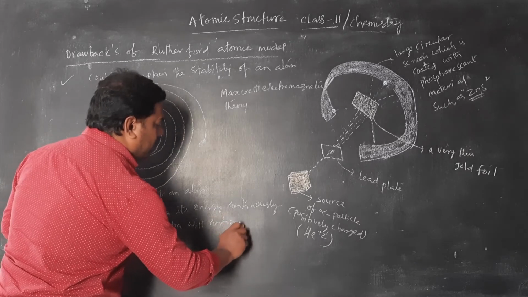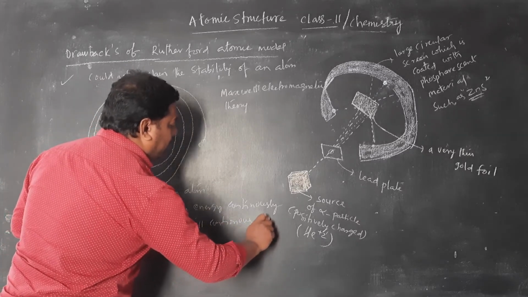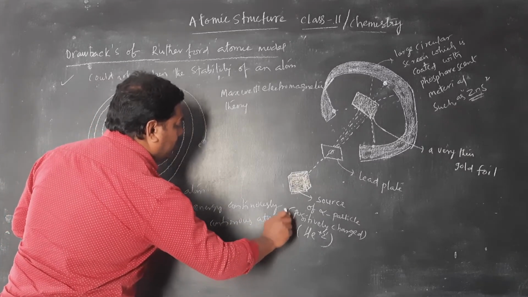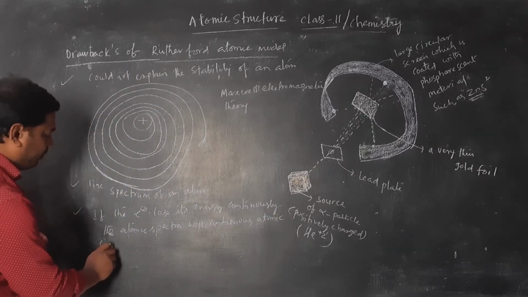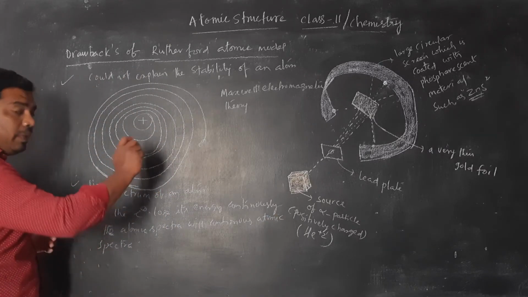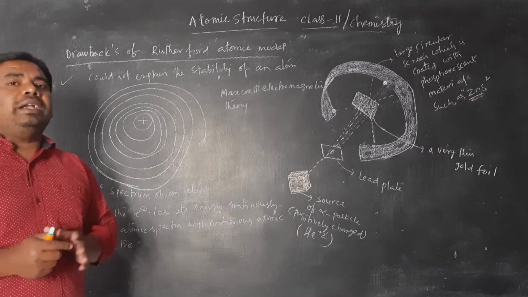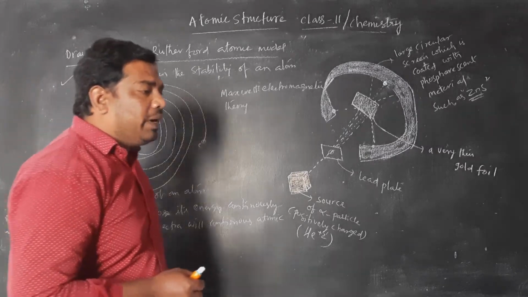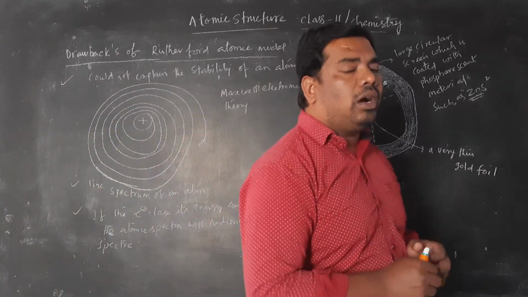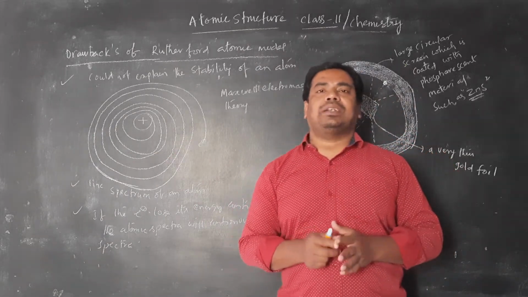It gives a continuous atomic spectrum. But experimentally, the atomic spectra is made up of discrete spectral lines.